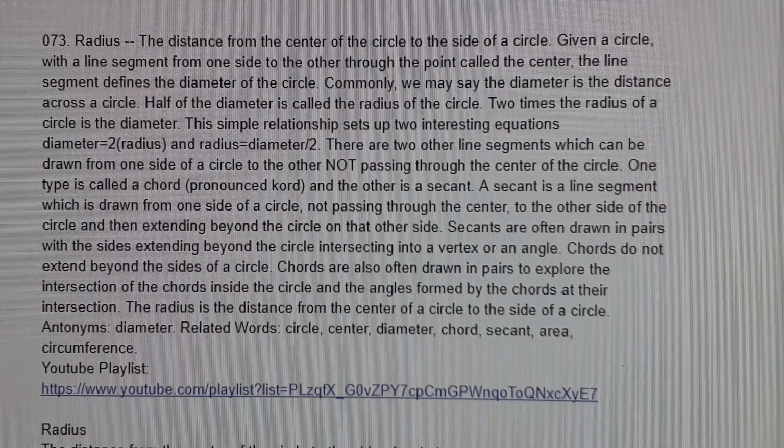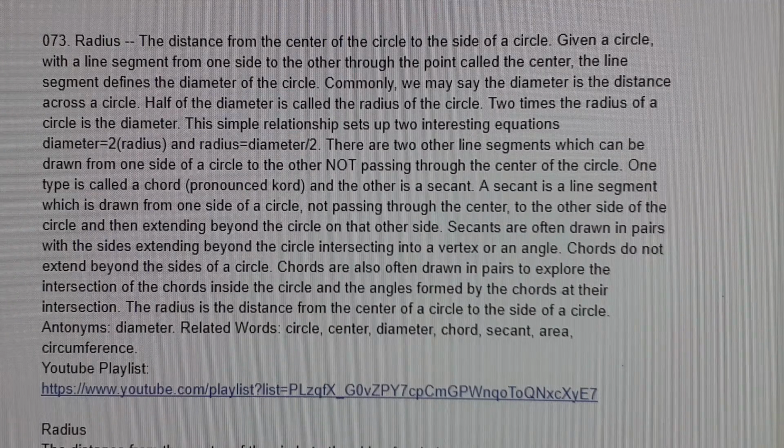The radius is the distance from the center of the circle to the side of the circle. Antonyms: diameter. Related words: circle, center, diameter, chord, secant, area, circumference.